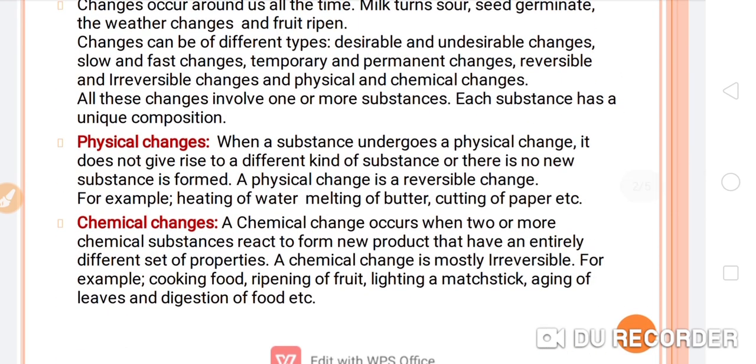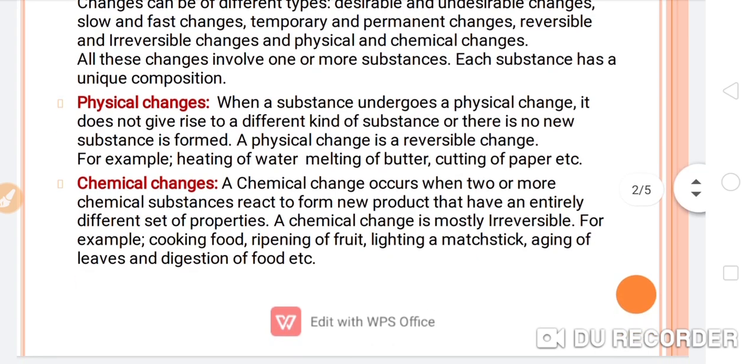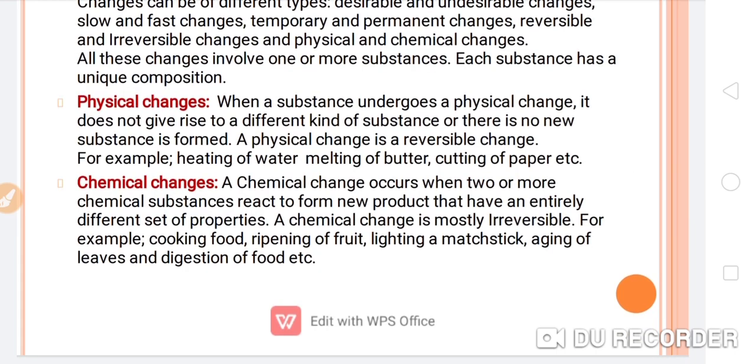Now the core topic which we have to discuss, that is physical changes. When a substance undergoes a physical change, it doesn't give rise to a different kind of substance, or no new substance is formed.